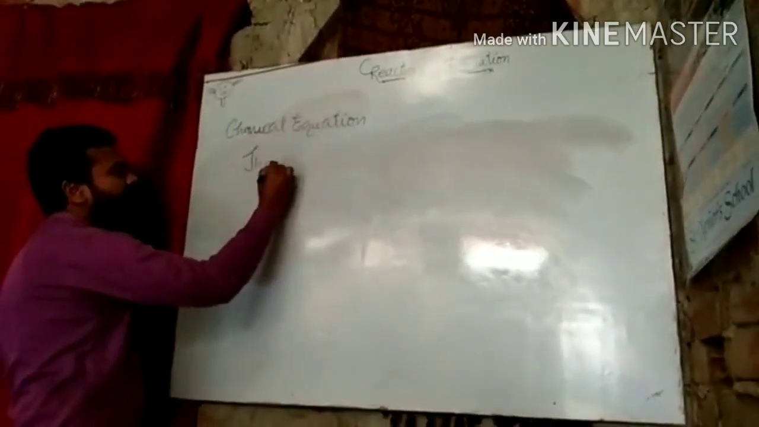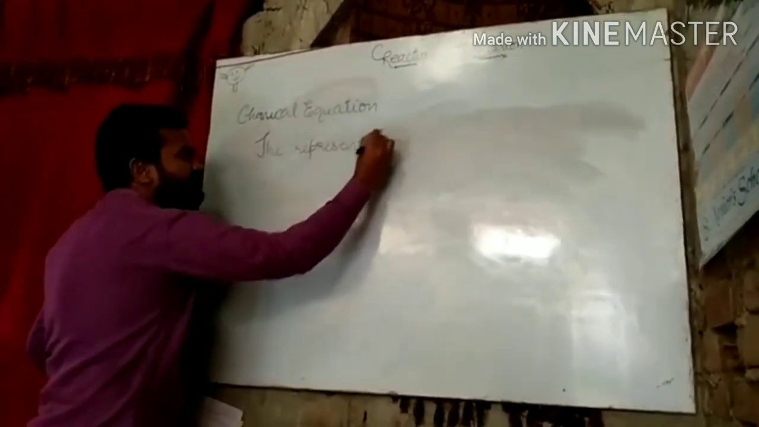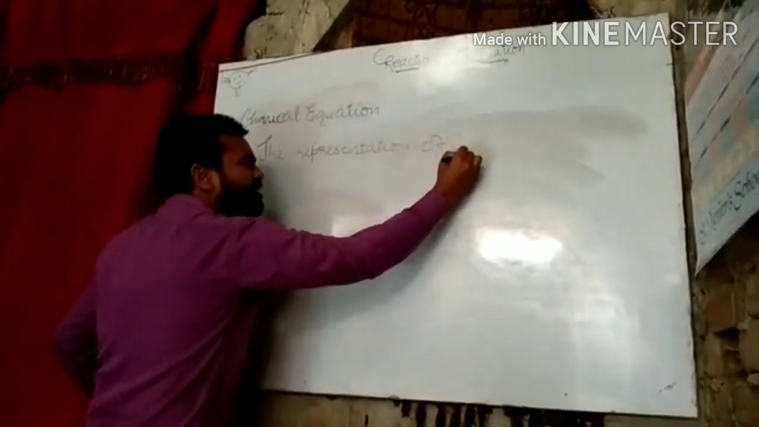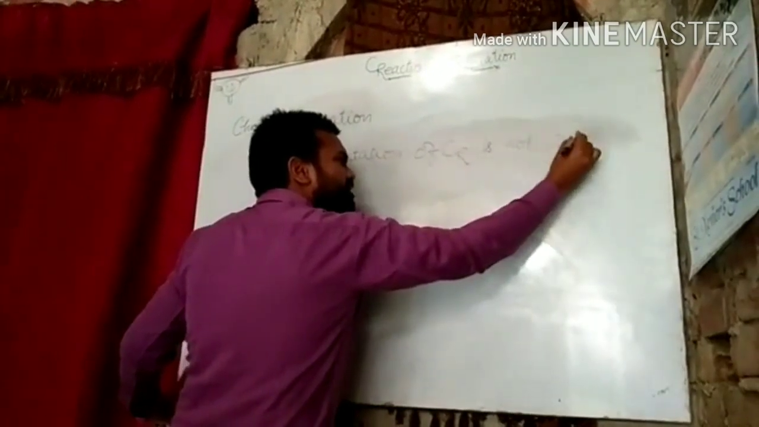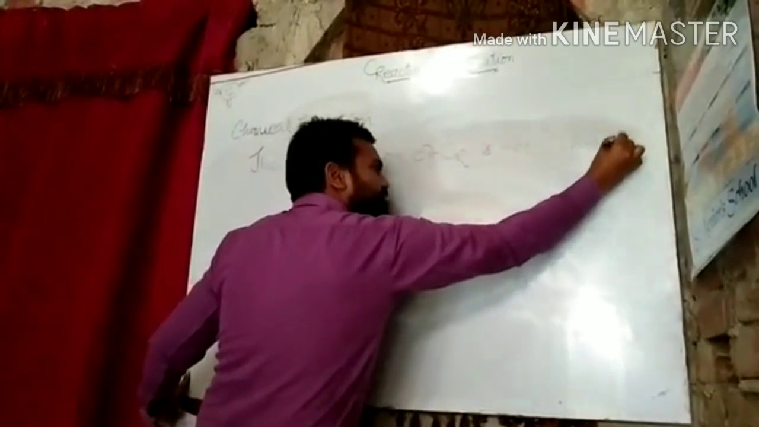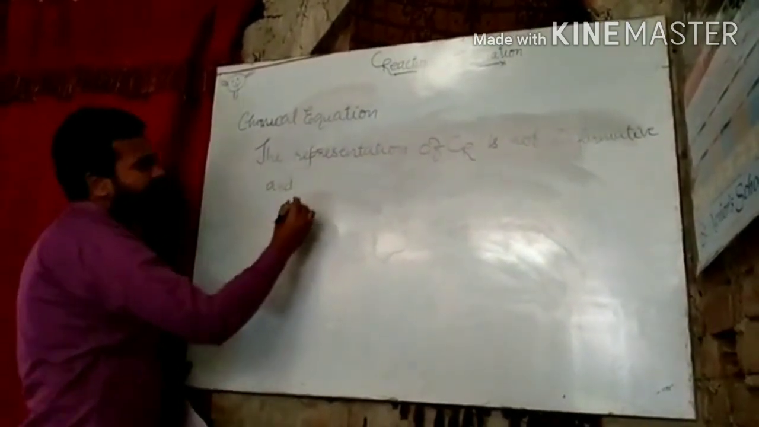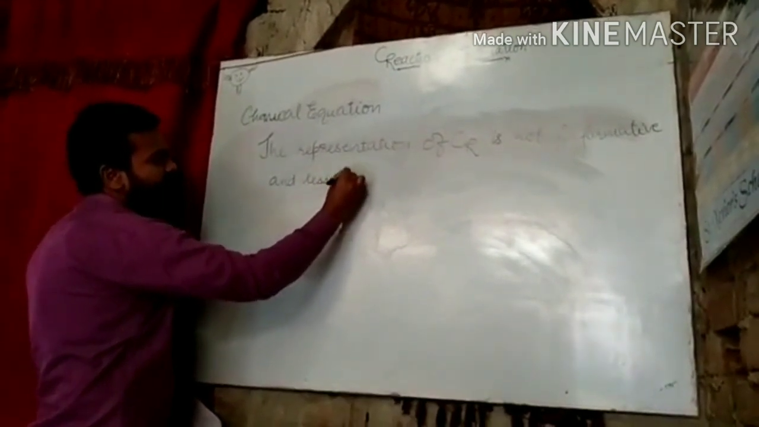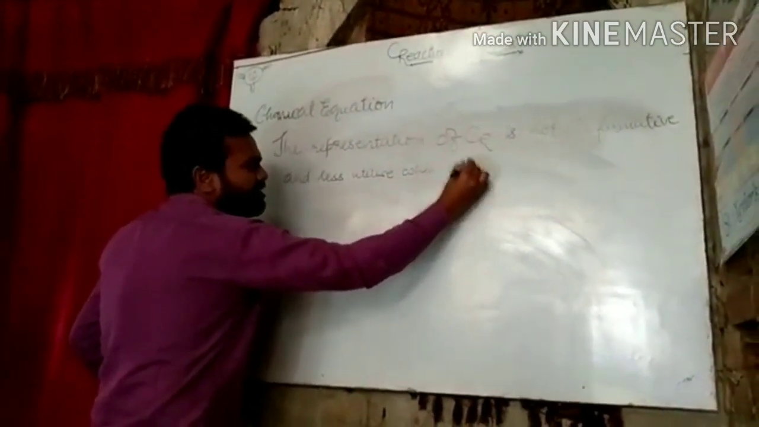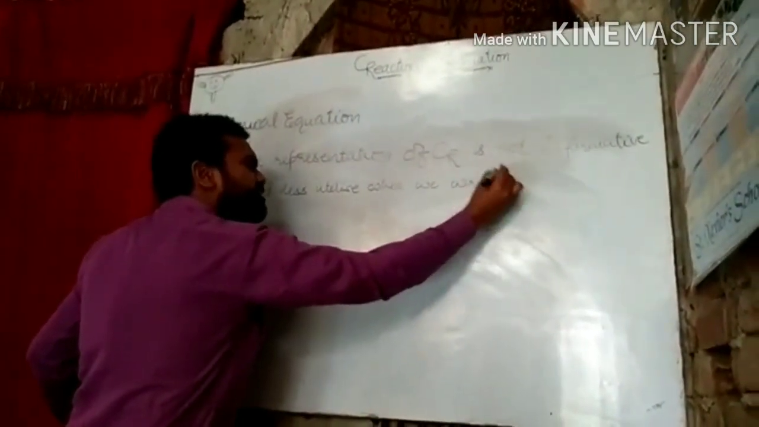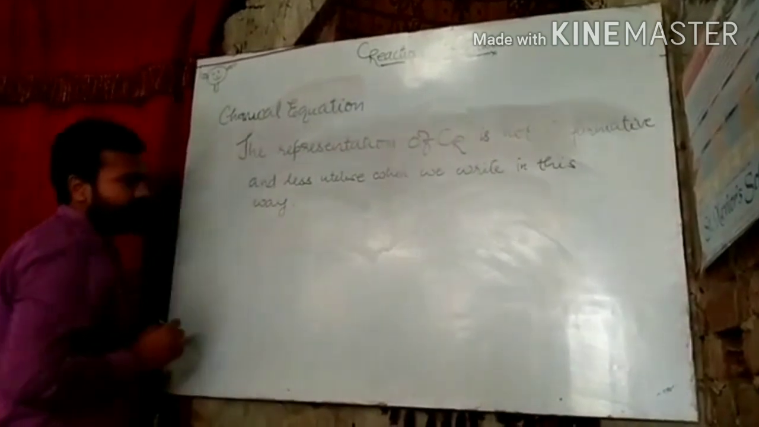Chemical equation. The representation of chemical reaction is not, you can say, informative, is not informative and less utilized when we write in this way. Let's take an example.